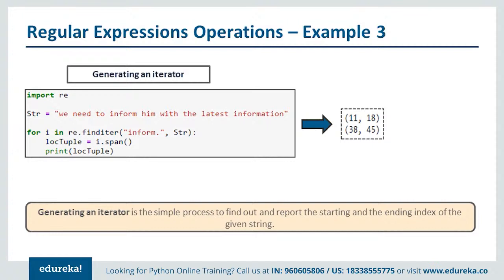from this string here. Once it's done, it will give you tuple-like match objects. One with the inform at the 11th index, and then the inform in information at the 38th index. So you will be able to see two values listed, and that is where you will know the index of these particular keywords. After that, if you want to insert some content, you can use these indexes to do any kind of manipulation. You can even do substrings, you can do splitting, all that stuff.